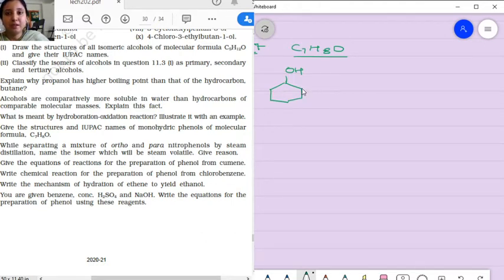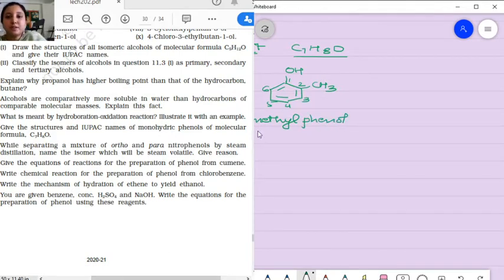Now what do we say? CH3. Now for numbering, this is the first position, second, third, fourth, fifth, and sixth. So what is going to happen? Its IUPAC name is going to be 2-methylphenol.